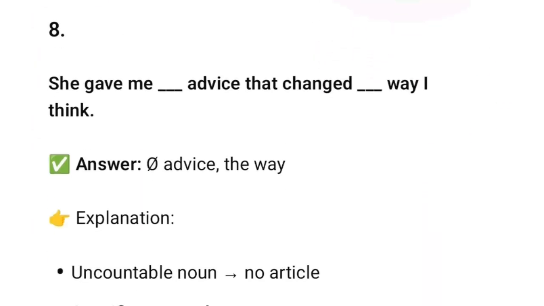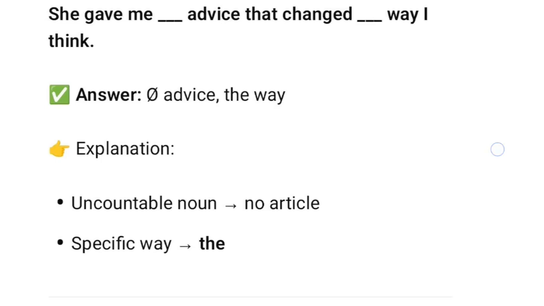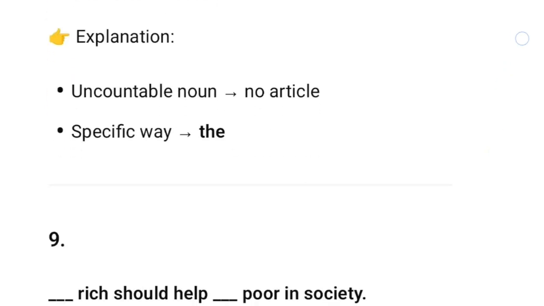Now question 8 says, she gave me dash advice that change dash way I think. Article will be, for advice before that we won't use any article, and before way we'll use article the. Why so? Because advice is uncountable noun. So before uncountable noun we don't use any article, and the way I think, the has been used because it's a specific way to think. So the way I think will be used.